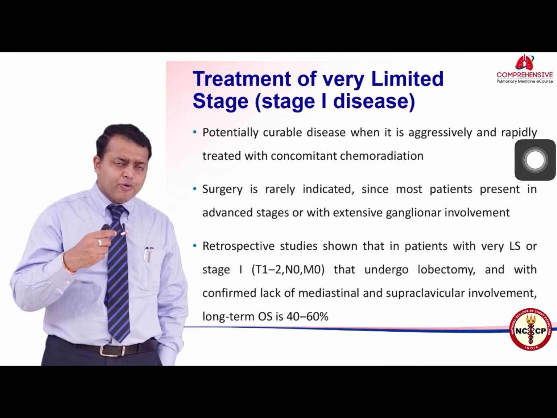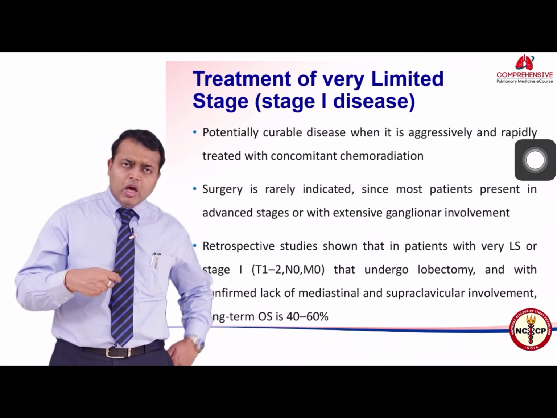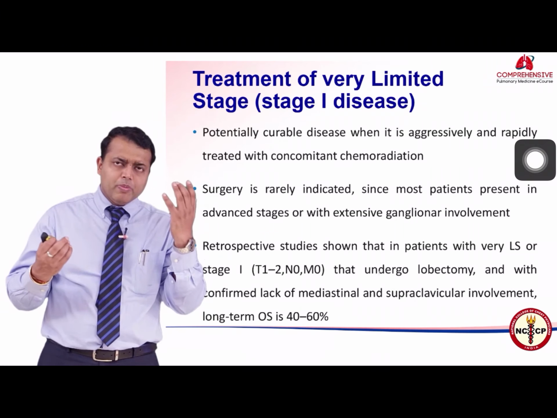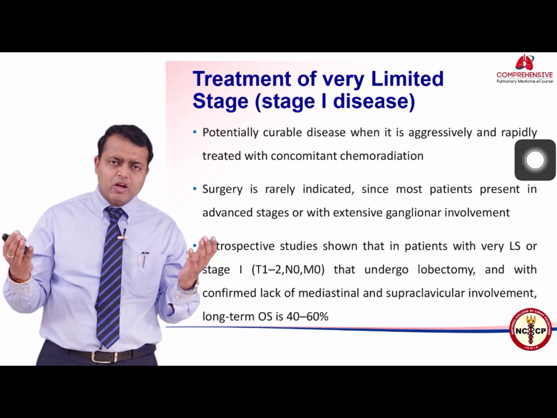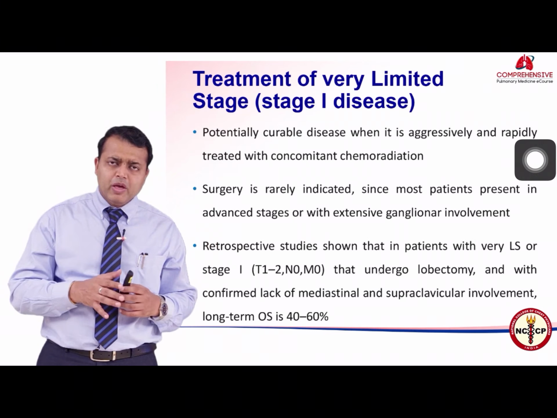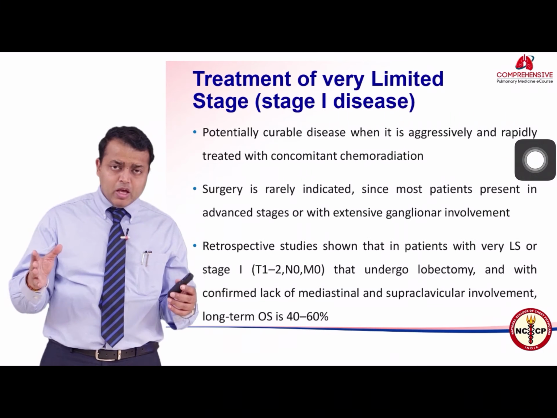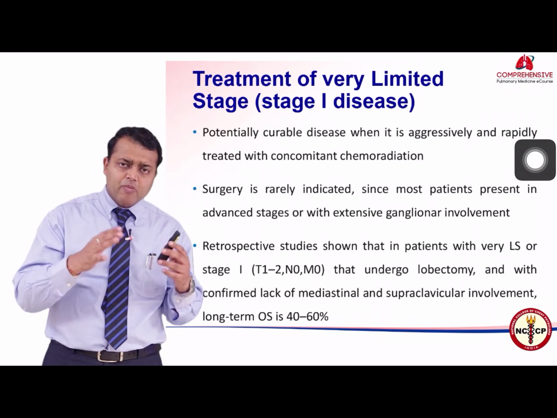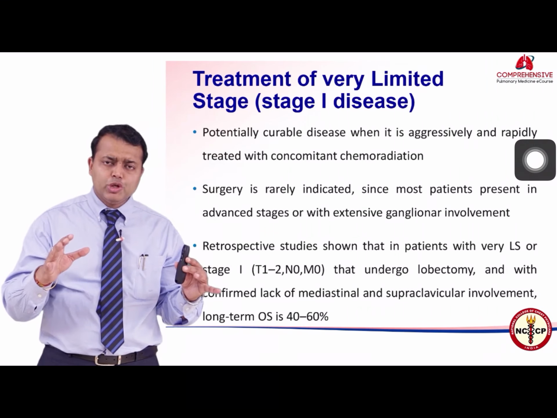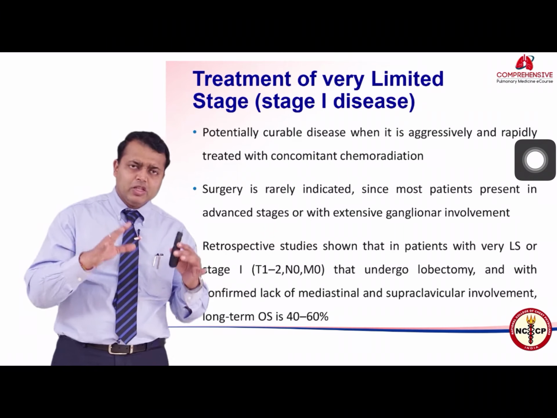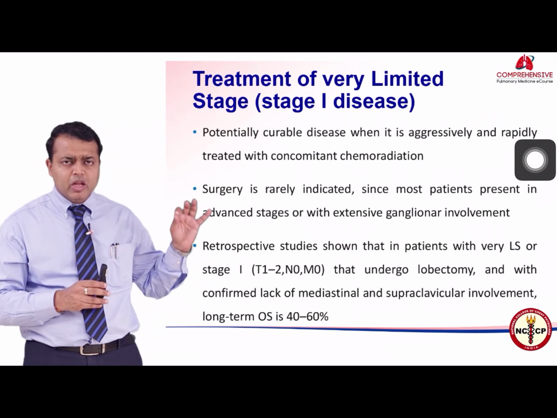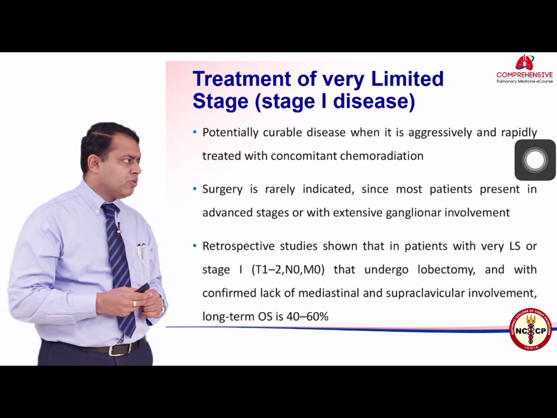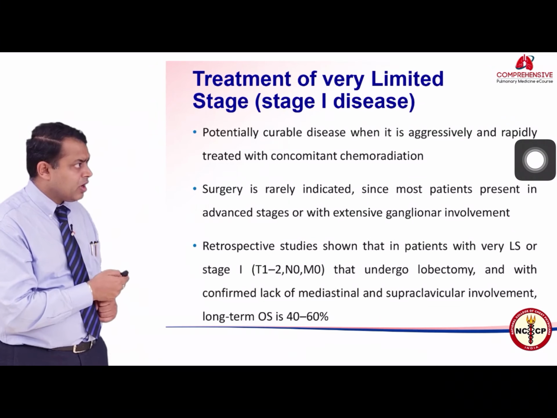And generally, before embarking upon surgery, a mediastinal staging process is very important. What may seemingly look normal on a CT scan or a PET CT scan, the lymph nodes may have some microscopic disease. So one must do a mediastinoscopic or an EBUS guided FNAC of multiple lymph nodes to be 100% sure that there is no metastasis in these lymph nodes, and then the patient can be labeled as very limited stage disease and offered surgery followed by adjuvant chemotherapy, as is written over here.